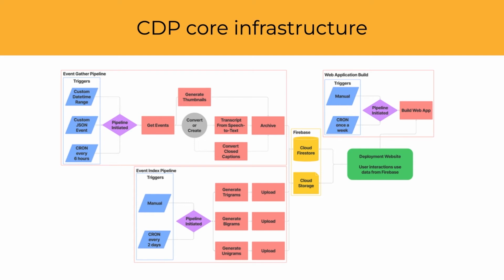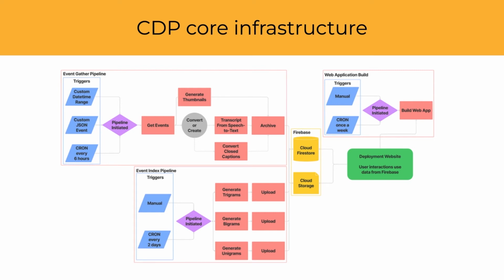And in the bottom left, we have the event index pipeline, which indexes the transcript data so that it's more search friendly, and this improves user search capability beyond just a raw string match. And in the top right, we have the web application building, which essentially just builds the web application routinely for any updates. And all these components can be tied together with scheduled cron jobs or be triggered manually. And this is all kind of tied together through Firebase and Google Cloud Storage, which we use to store our data. And the deployment website is what the user sees and interacts with.